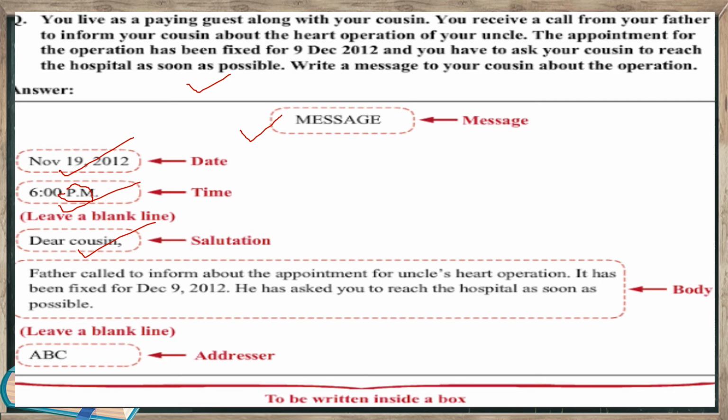Okay. Now look at the crisp and to the point content of the message. Father called to inform about the appointment for uncle's heart operation. It has been fixed for December 9, 2012. He has asked you to reach the hospital as soon as possible. Then at last the addresser's name. And most importantly, do not forget to make the box after you write the message. Clear?